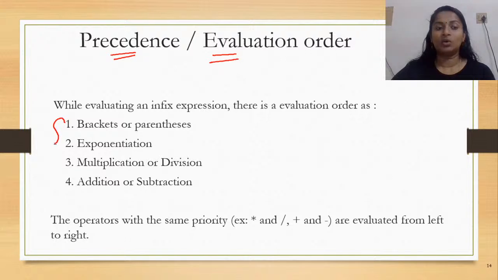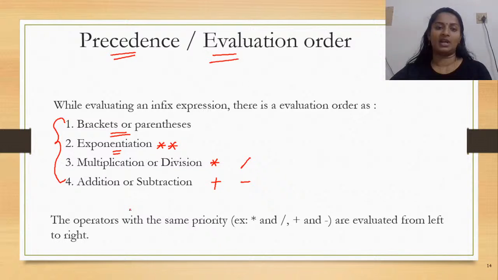Now, below is listed the precedence order or the evaluation order. The first priority should be given to brackets or parentheses. Second priority for the exponentiation operation. The third priority for multiplication as well as division. And the fourth priority for addition as well as subtraction.